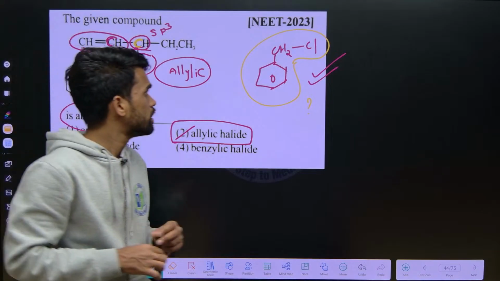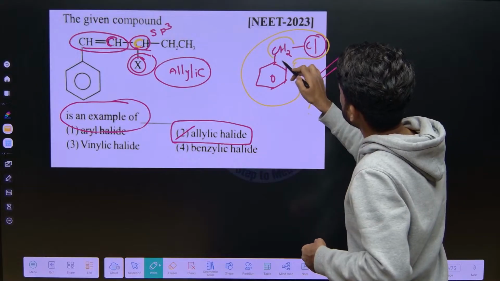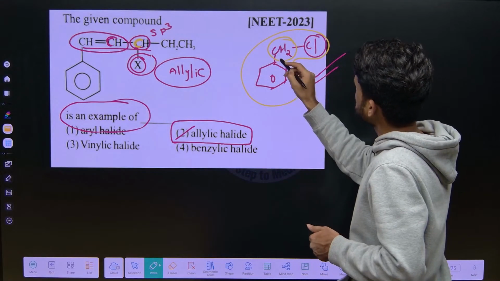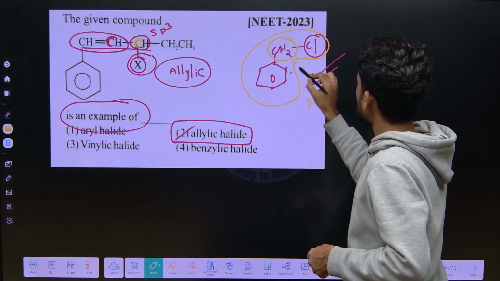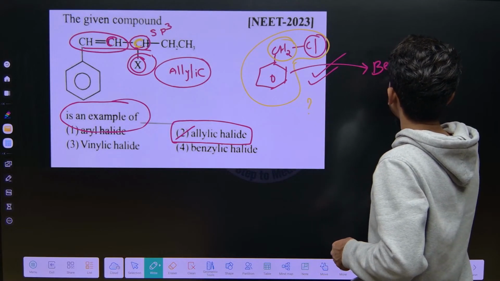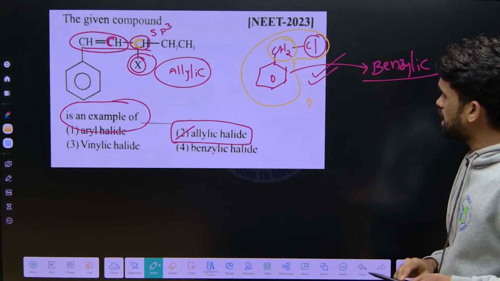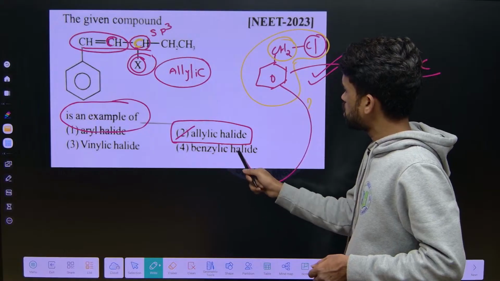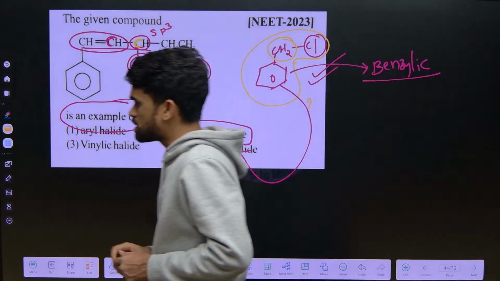Look here, the chlorine atom is again attached to an sp3 hybridized carbon, and this sp3 hybridized carbon is attached to the benzene ring. This kind of system is called a benzylic halide. Remember this, benzylic halides. So for this question, this will be your answer. Now I am writing one more structure.